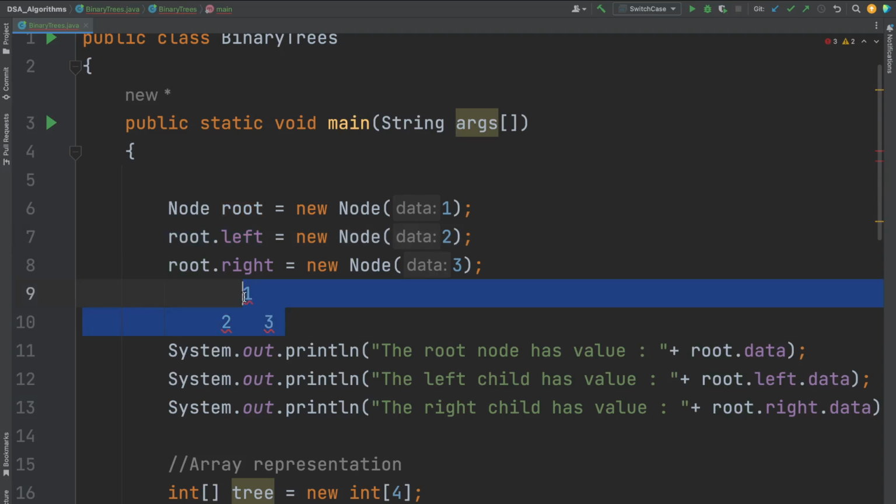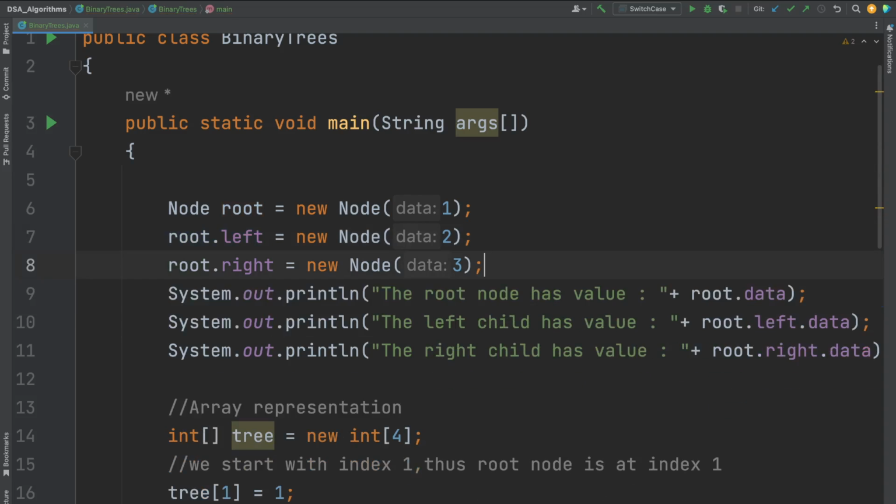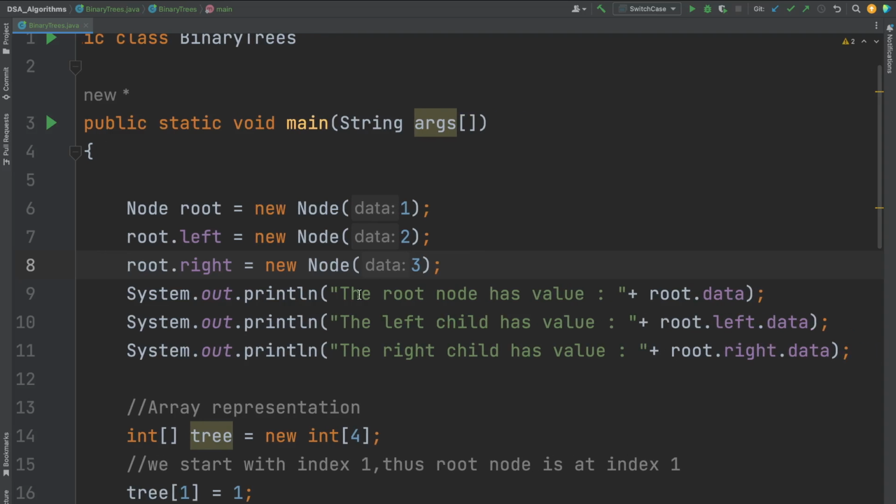So this is what I'm achieving, right? How do I know whether what I've done is correct or not? Just try to simply print it. When I'm just printing simple statements, root dot data should give me the value of 1. Root dot left dot data means I want to find out the value stored in the left child of my root. How do I do it?